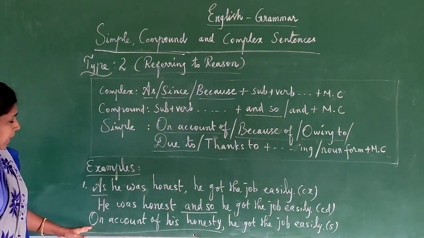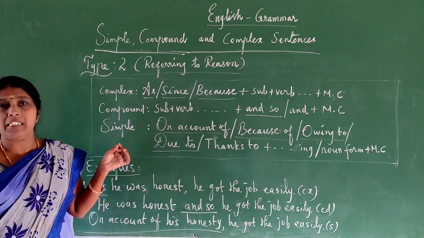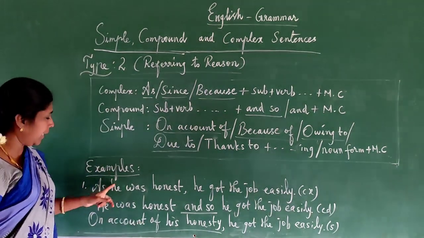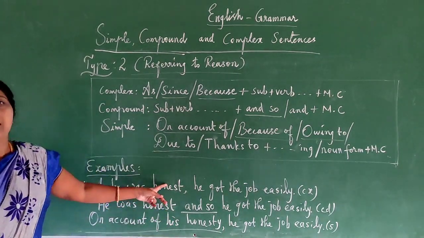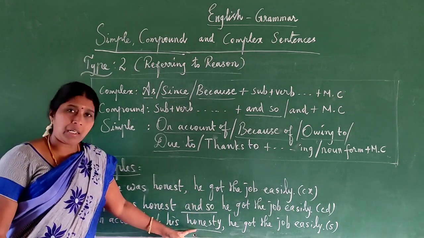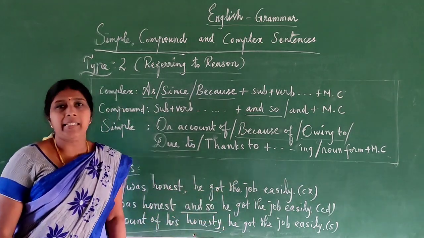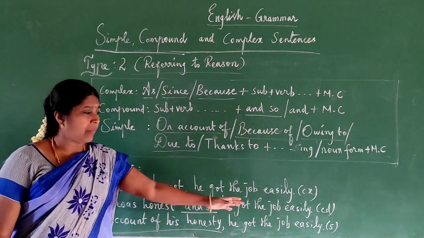Next one, simple sentence: on account of. In the first type, the although type, we use in spite of. Here on account of. Then after, the same procedure only: he, then into the possessive noun his. Then write down the adjective word honest in noun form, honesty. Then write down the main clause as it is: he got the job easily. This is simple. On account of his honesty, he got the job easily.